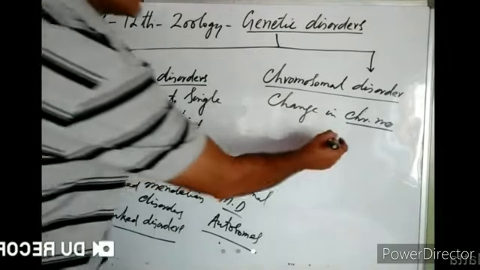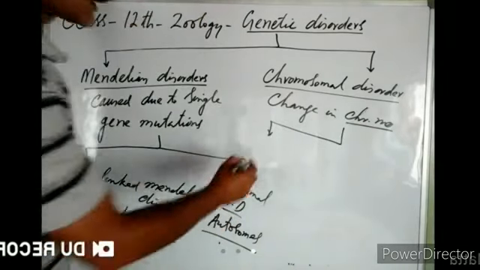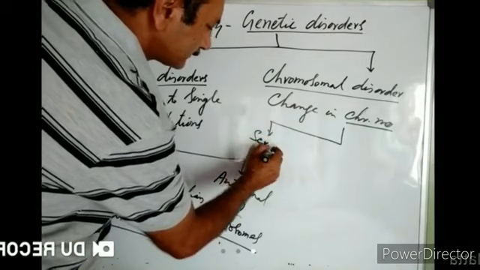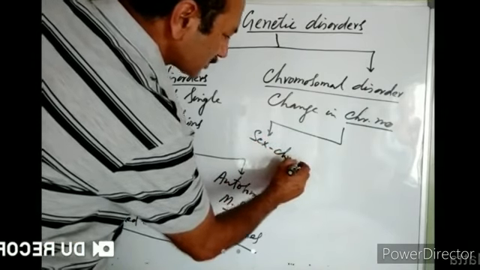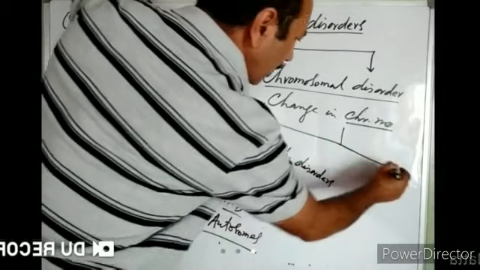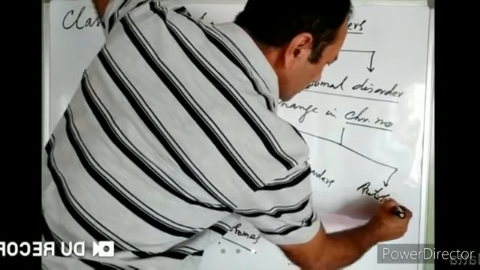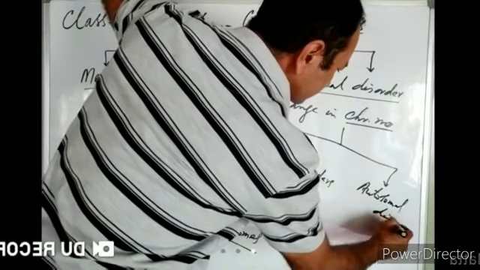Similarly, chromosomal disorders may be of two types: sex chromosomal disorders and autosomal disorders.